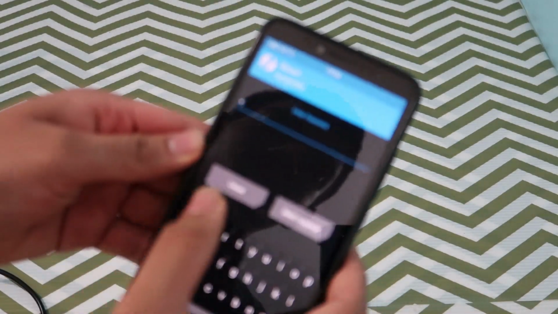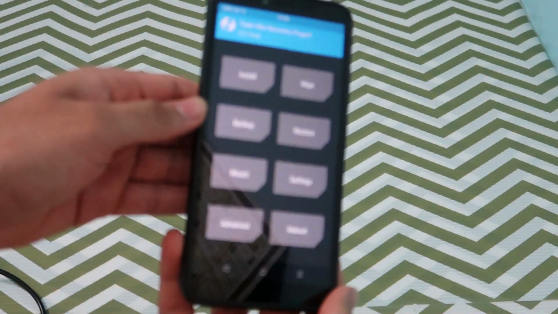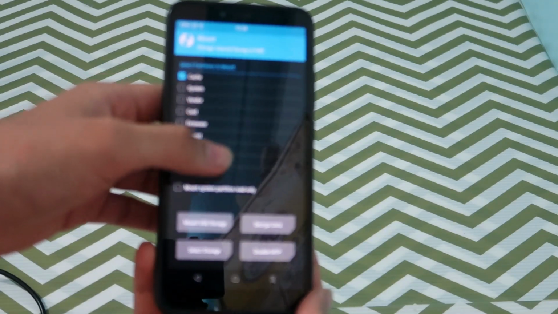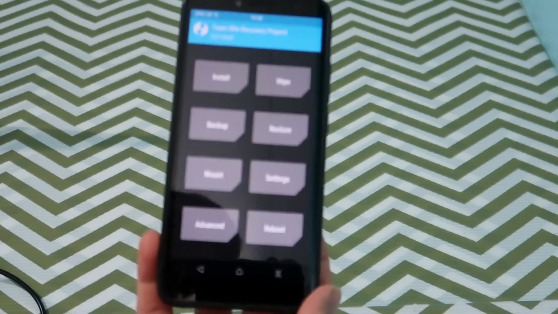So let's go, and you have to cancel. So we are now finally in our custom recovery.